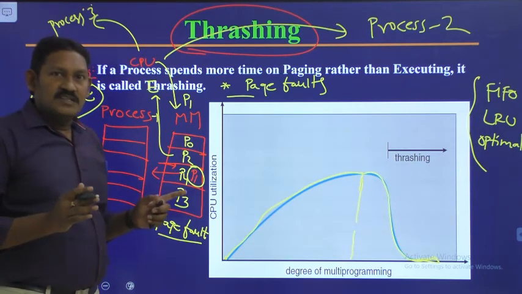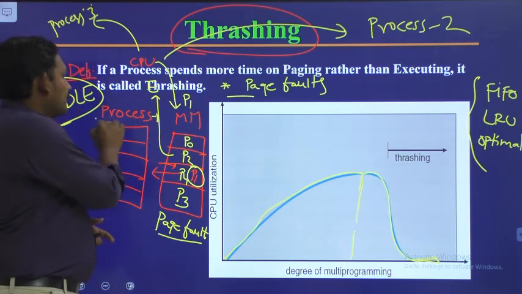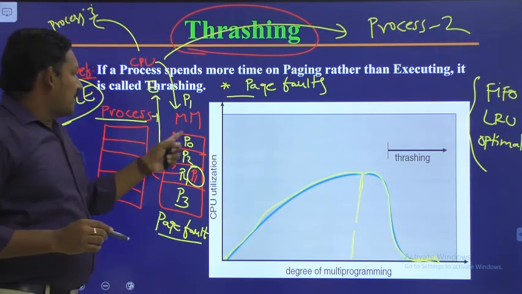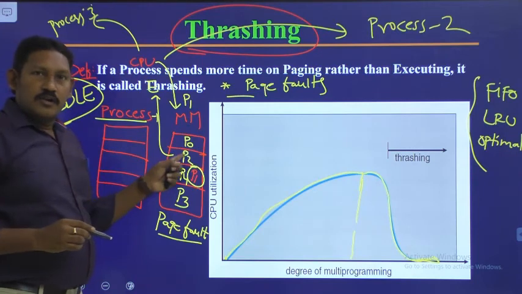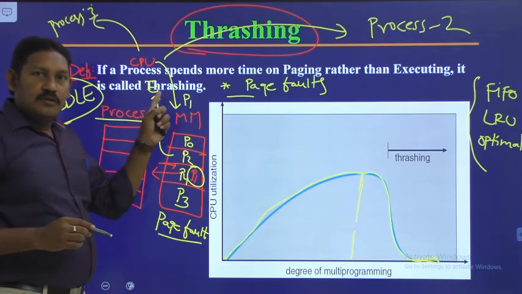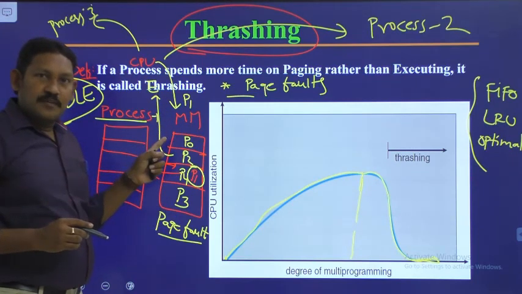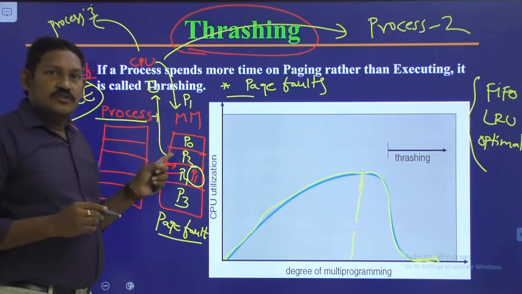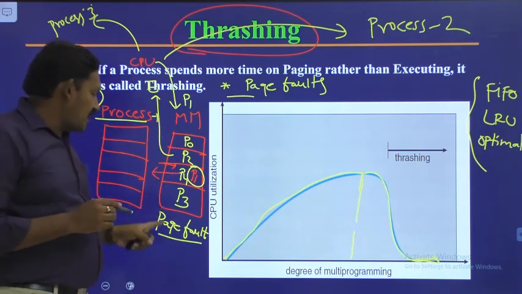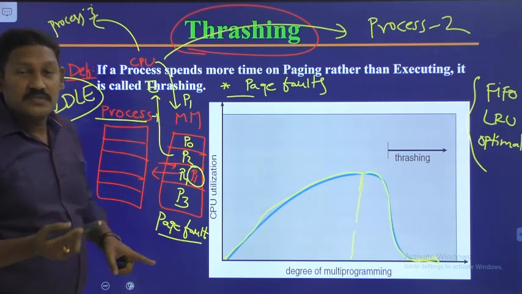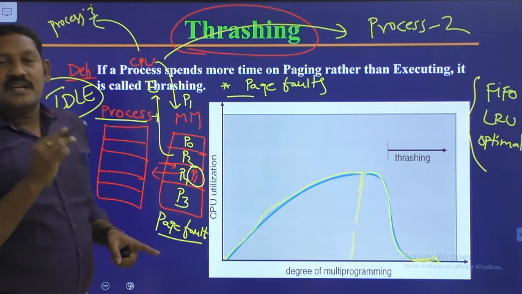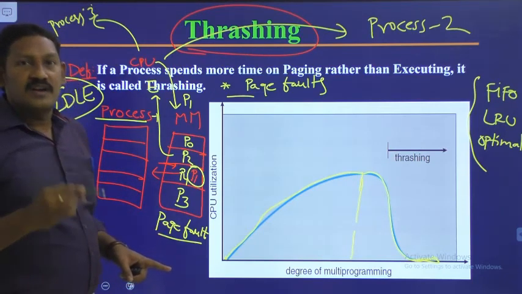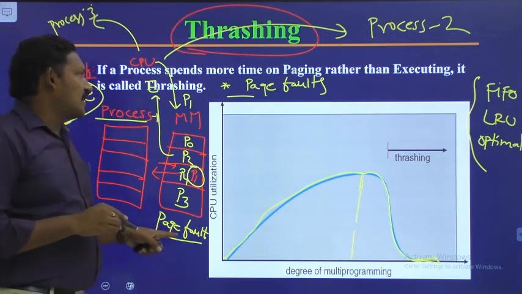So the CPU starts executing a particular process P1. Here it has a number of pages, and some pages were loaded into the main memory. While executing, the CPU searches for a particular page, and if that page is available, it will take it and continue its execution. If that page is not available inside the main memory, then a page fault occurs.